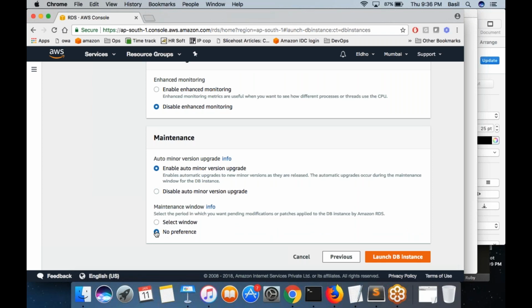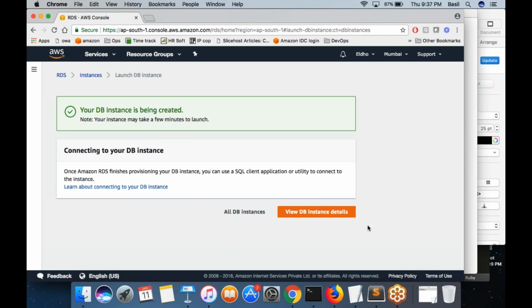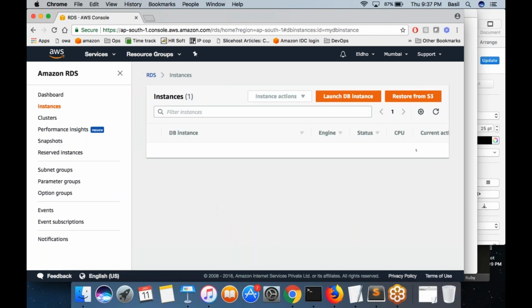If you select no preference, AWS would perform the maintenance whenever they want to. That's it. Now click on launch DB instance. It would create the database instance for you. Now click on all DB instances. You would be taken back to the instance page.